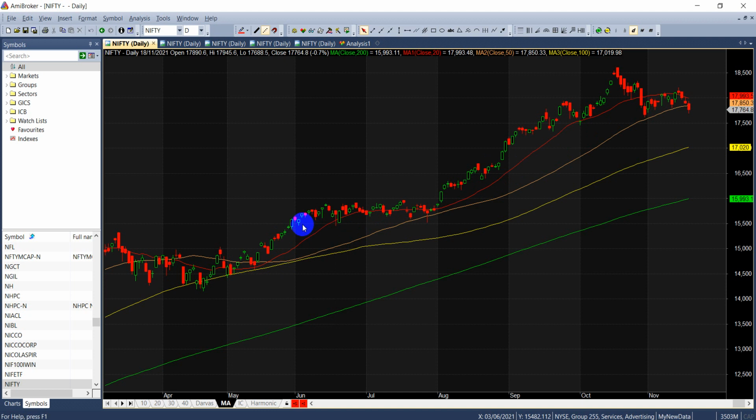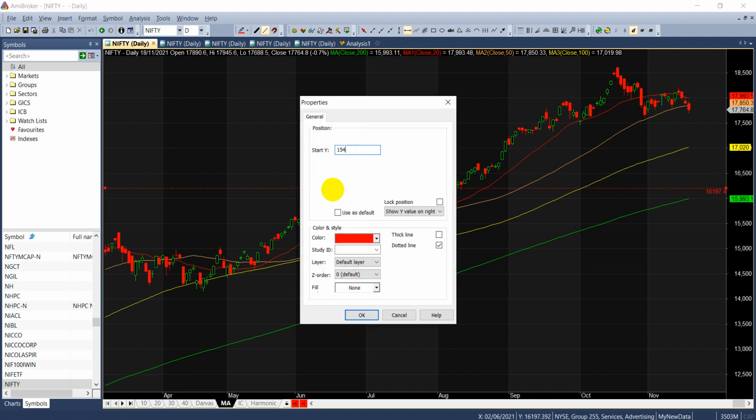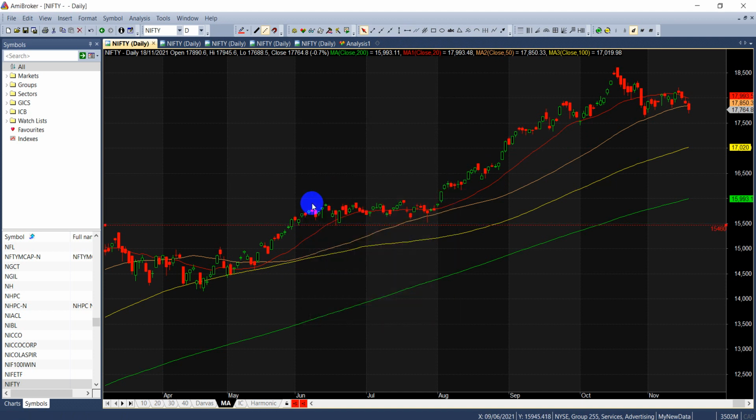It never breached that low. It made a double bottom here, with the low at 15460. Let me draw a line at 15460. See here, it made an exact support here, then another time. So till this low is not breached, the trend remains on the upside.